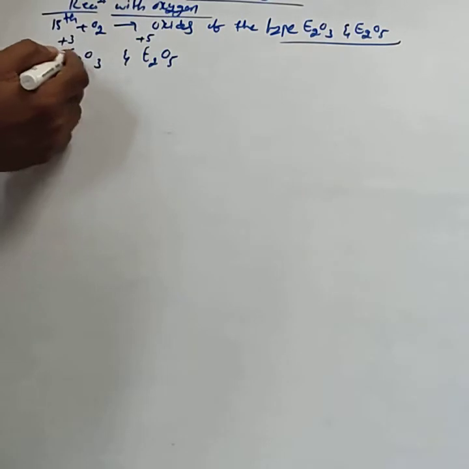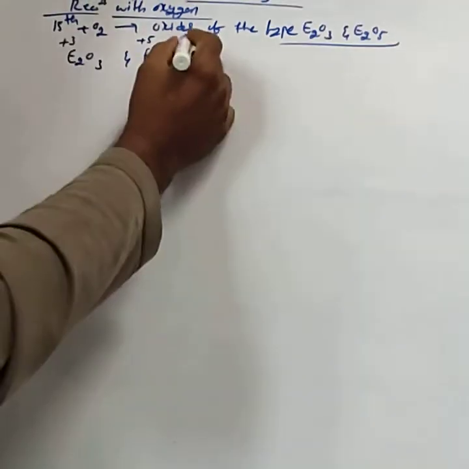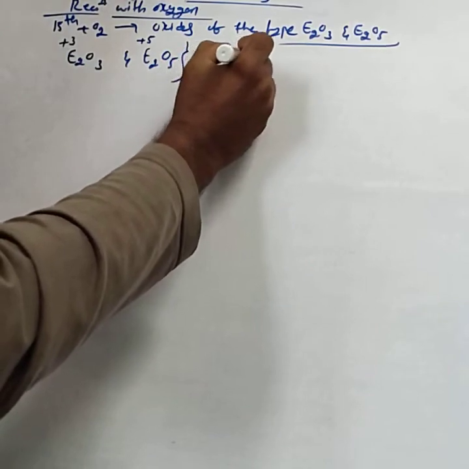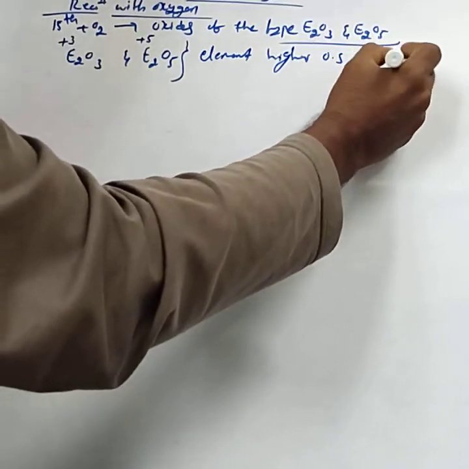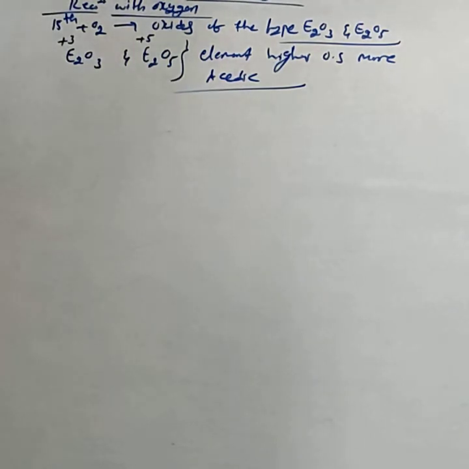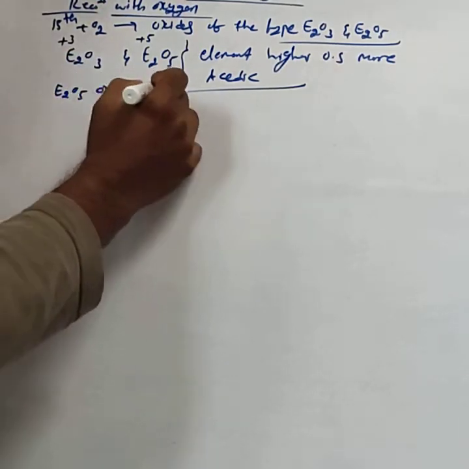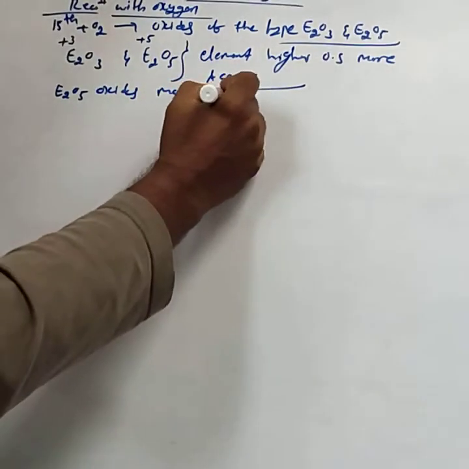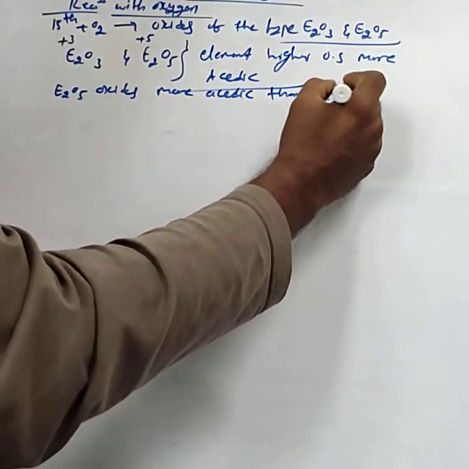We know that in any compound, an element with a higher oxidation state is more acidic. Based on that, E2O5 oxides are more acidic than E2O3.